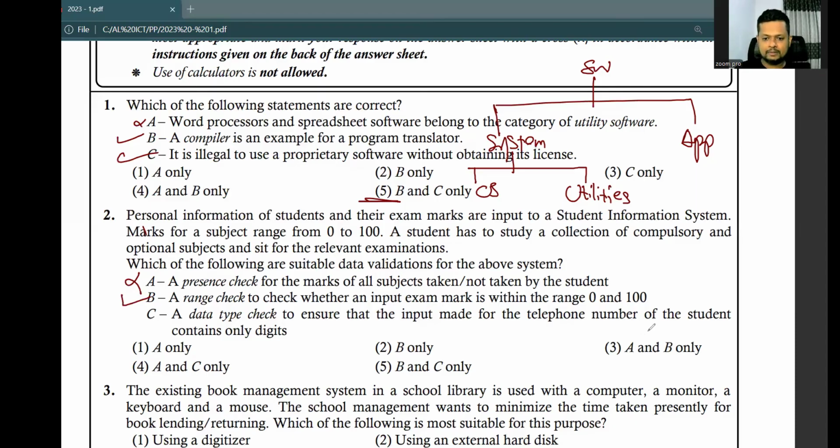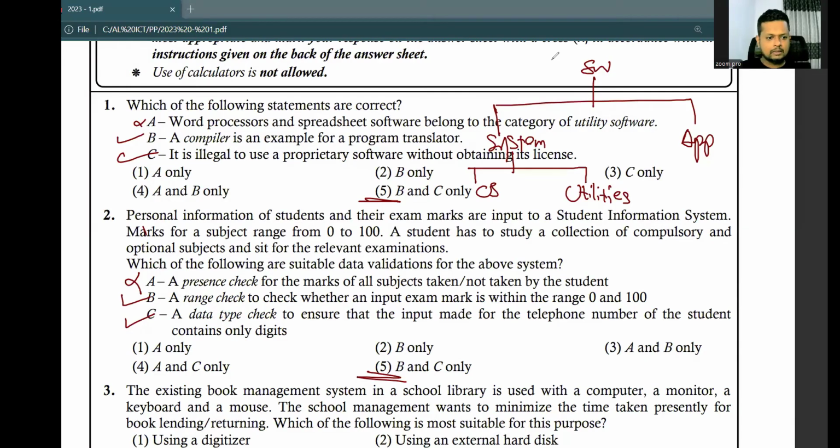Those are the data types. Right? So let's say the interface says attach a PDF, but someone attached a JPG. So a data type check should be there to identify the incorrect data type. Otherwise, that JPG is going to be saved in the database and make a huge mess. So C is correct. So B and C are the answers.